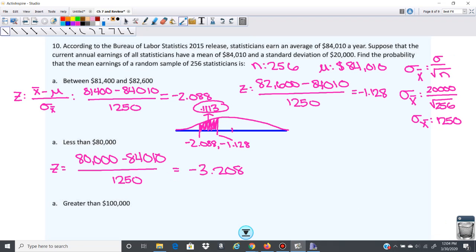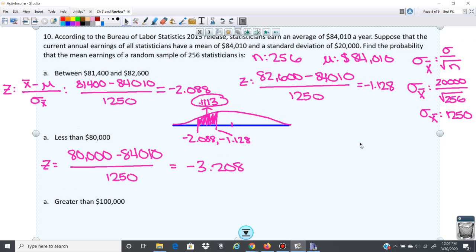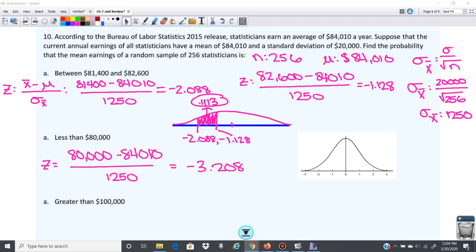Let me see if I can pull a normal curve up. Okay, there's my normal curve.